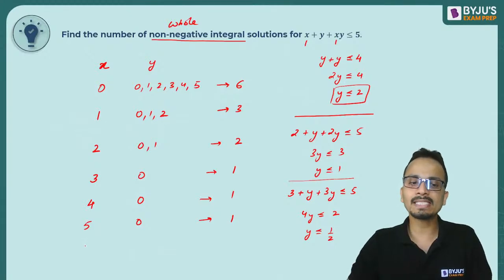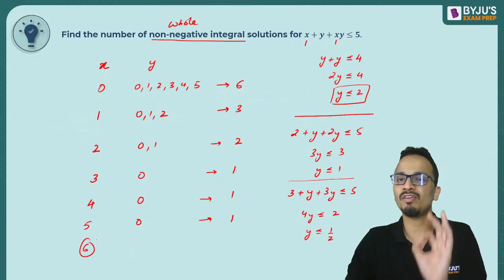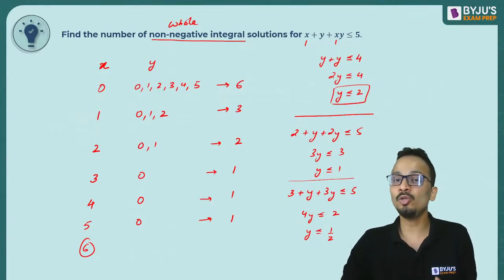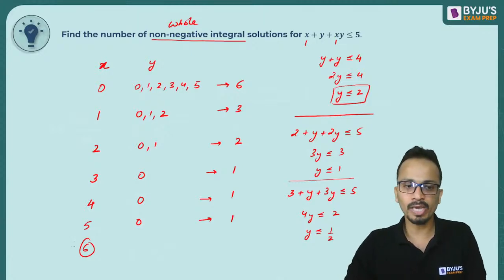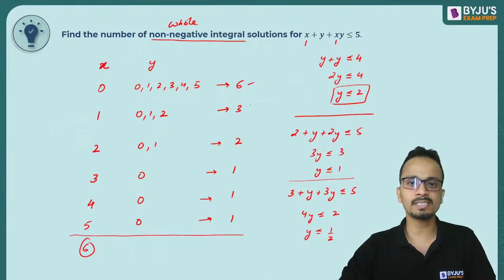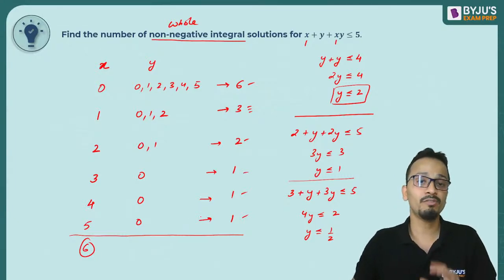I cannot put x as 6. I cannot put x any value above 5. So 5 के ऊपर और कोई value put नहीं कर सकते, otherwise the value of y will become negative. Okay, so that's it. I'll stop here. So total number of solutions 6, 7, 8, 9, 10, 11, 12, 13, 14. So total number of solutions for this equation will be 14.